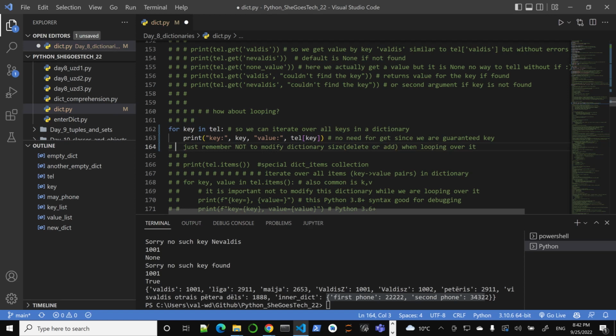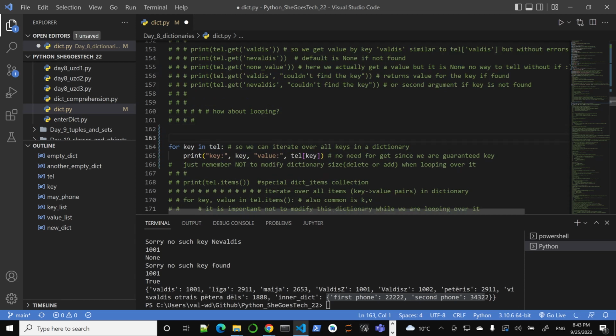Don't add or remove elements. Well, we don't know how to delete yet, maybe we'll get to it later. We know how to add. We can delete if we know the key. If we know the key, we can delete the corresponding key-value pair from the dictionary.